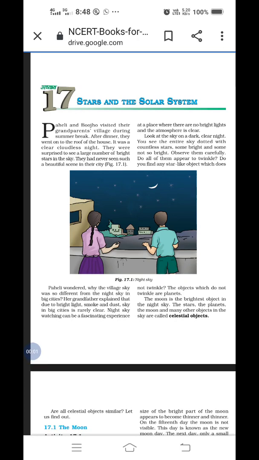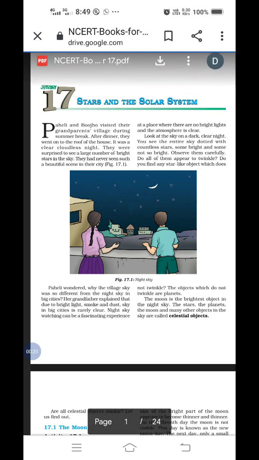Good morning, students. Today we'll discuss lesson number 17 from science, Star and the Solar System. Already you have learned that chapter in geography, which means you know very well what is meant by the star and the solar system. Then today we revise this chapter one more time.